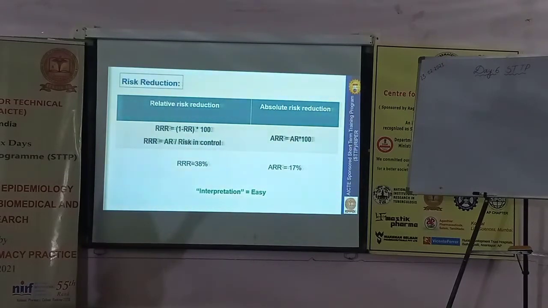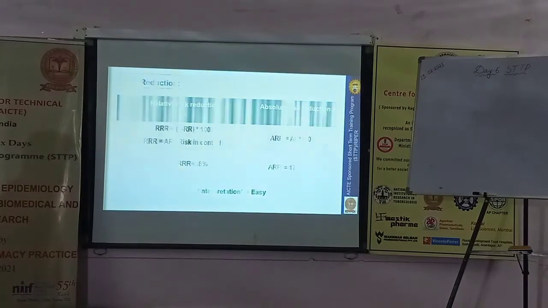Most of the time we confuse these two, absolute risk reduction and relative risk reduction. Hope you understand. Relative to the sclerosing therapy, the reduction in case of ligation therapy is 38%. The difference reduction is 17%. Did you get my point? I hope that you are able to catch the information. It will be well understood by seeing this graph.